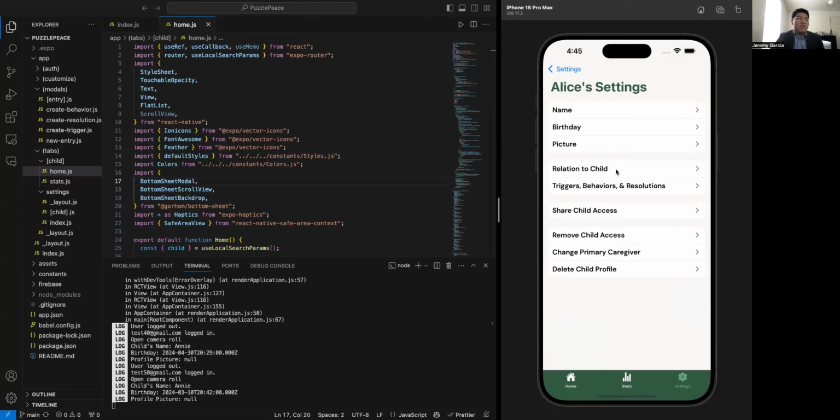Birthday picture. You can modify your relationship to the child. So you're no longer, I guess, a parent of the child. You want to fix that to be the teacher of the child. You have that option here. This is another work in progress.